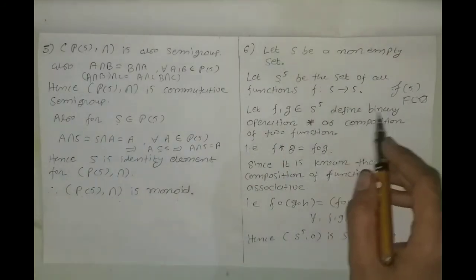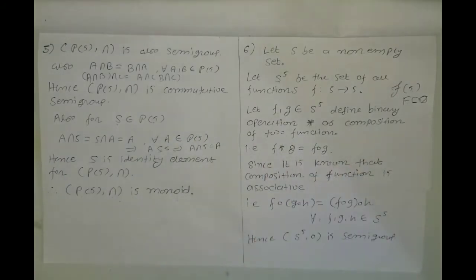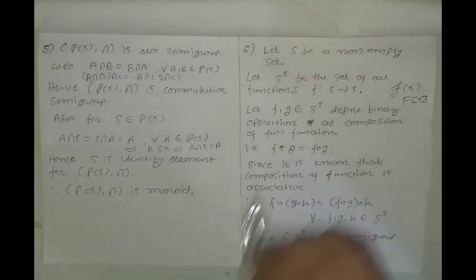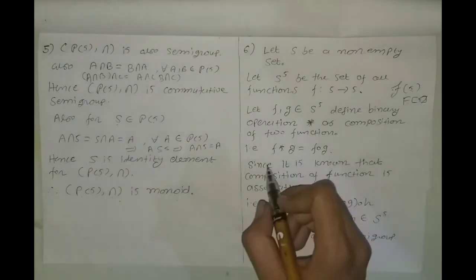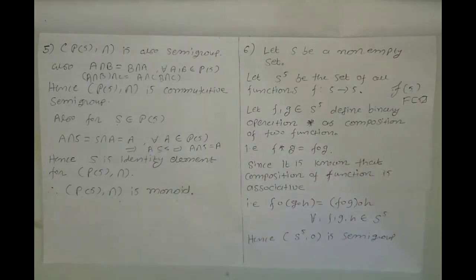Now define the binary operation star as composition of two functions, that is, f star g is equal to f composed with g.